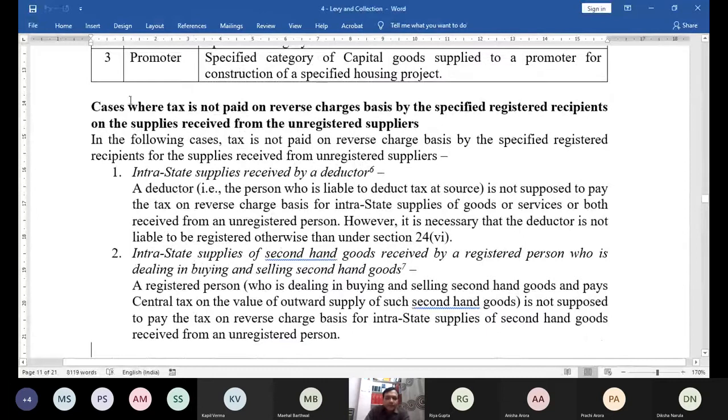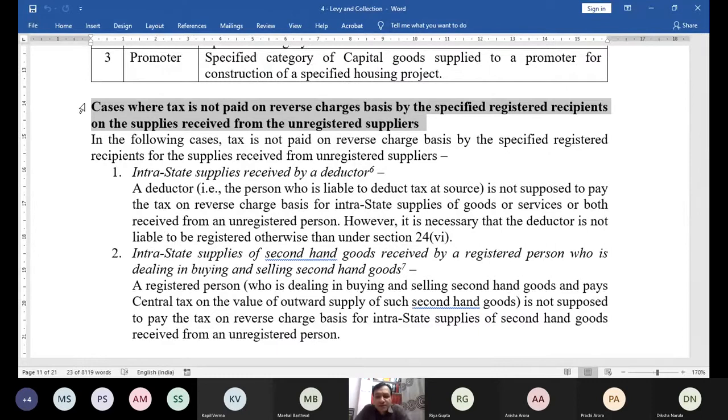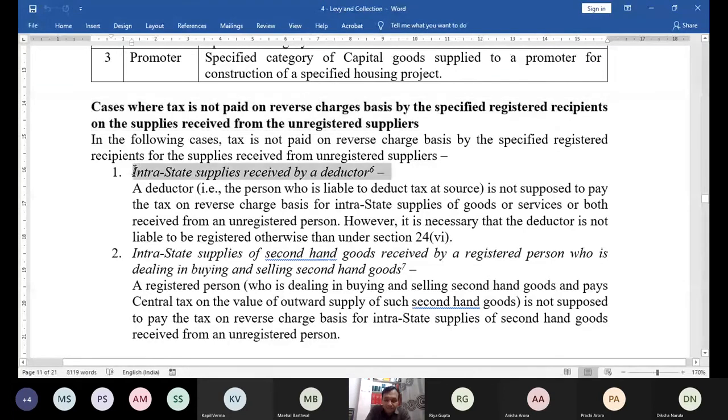Now this is the heading. So these two notifications are related to this point: cases where tax is not paid on reverse charge basis by the specified registered recipients on the supplies received from the unregistered suppliers, in which cases the recipient is also not supposed to pay the tax. So my first case is intrastate supplies received by a deductor.